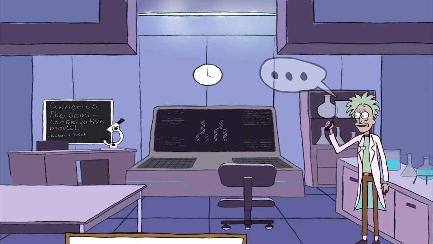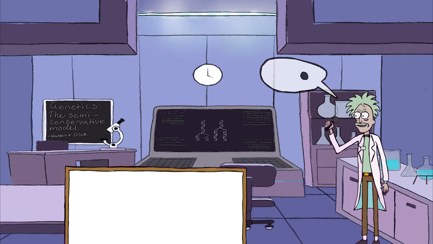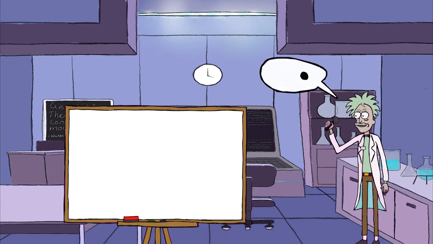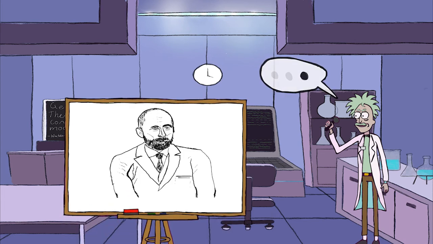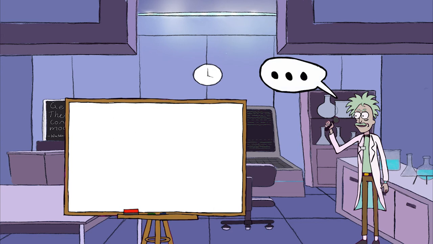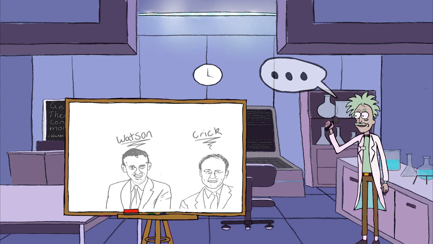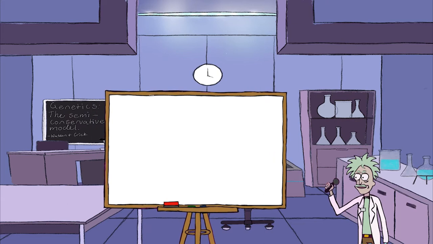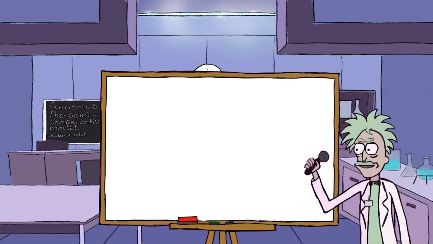Now, come on into my lab. While DNA was first discovered a staggering 153 years ago in 1869 by Frederick Miescher, the contemporary understanding of DNA was first proposed by scientists James Watson and Francis Crick in 1953. I'll bring up my whiteboard and we can take a closer look together.